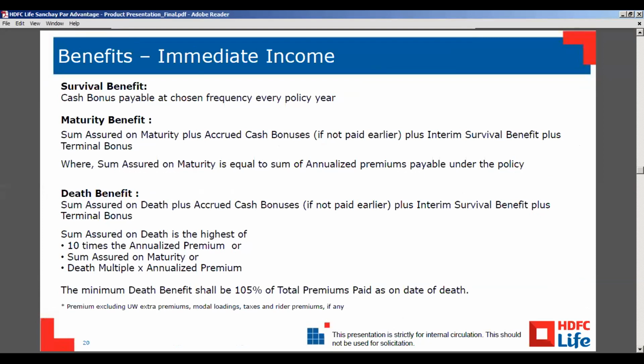Obviously the plan is an insurance plan, so there is also a death benefit. The customer will get the sum assured and the cash bonus if accrued, and the interim benefits if any, and terminal bonus if any declared.